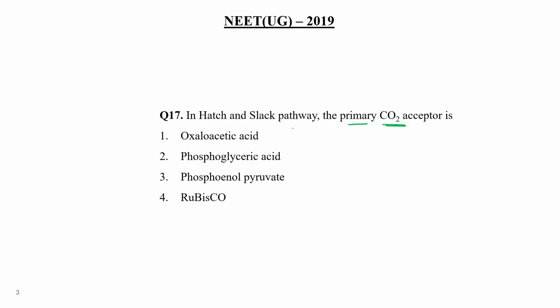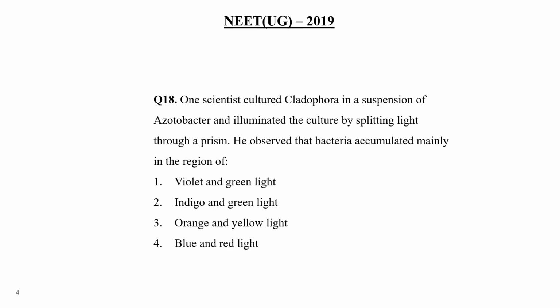This particular pathway is involved in C4 type of plants, and what is the first molecule which accepts carbon dioxide? That is PEP, phosphoenol pyruvate, in the presence of the PEPcase enzyme. It first accepts carbon dioxide and then converts into oxaloacetic acid, right? And then malic acid, which further moves into the bundle sheath, right? So this is the main pathway. So choice number 3 would be the correct answer of this question. Clear? Now, let's move to the next question, that is question number 18.